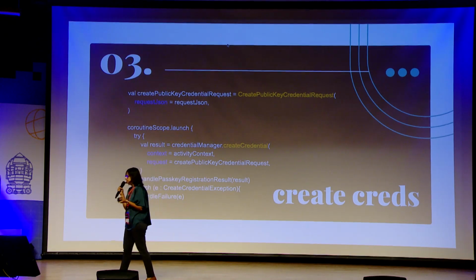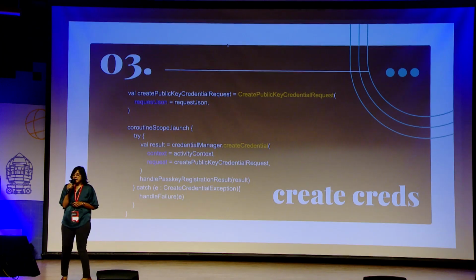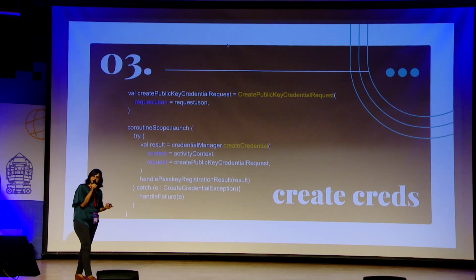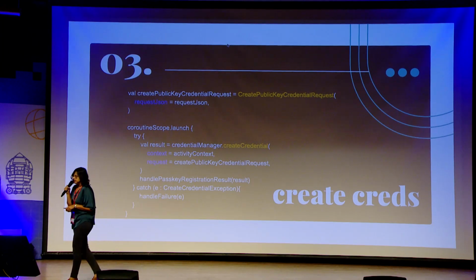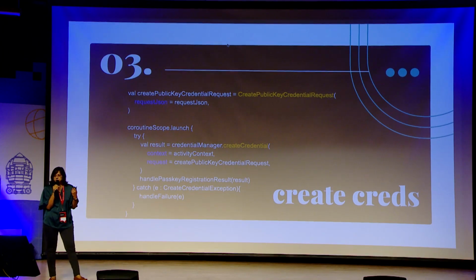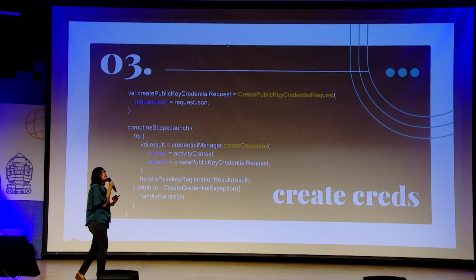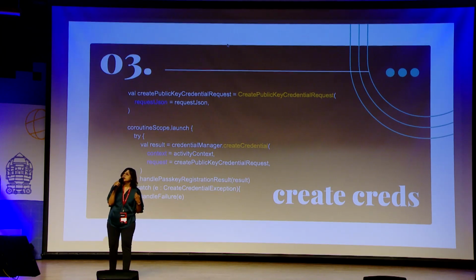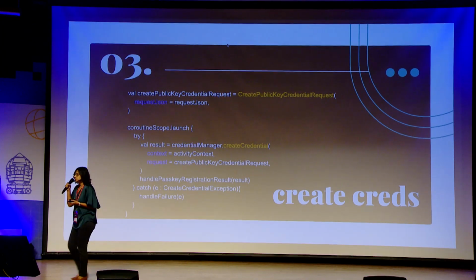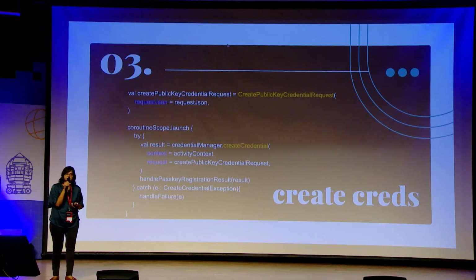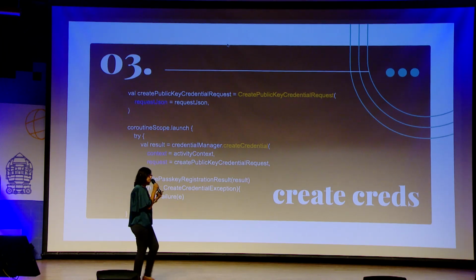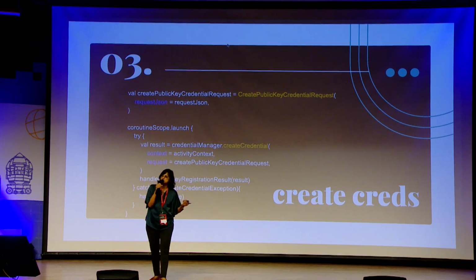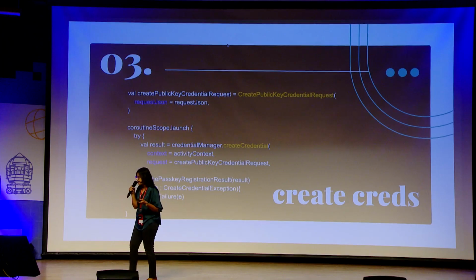Then when you get the credential request, you ask the Credential Manager to create the credential, a public key credential for your user. Then you have a result and you deal with the result. Like you again ask the user to perform biometric authentication or use the PIN or pattern, and then your user will be given access to your app.